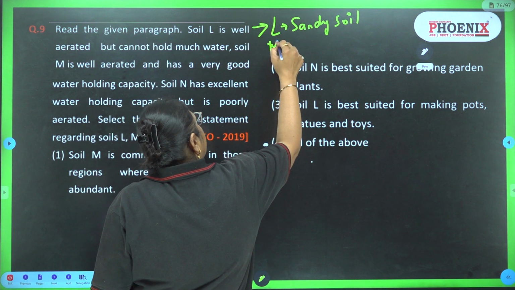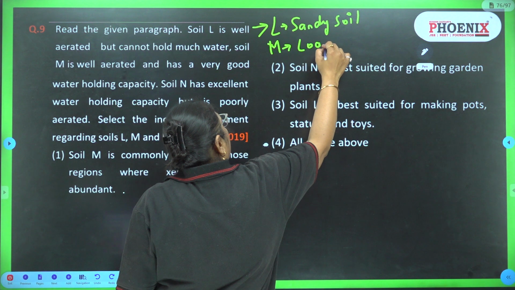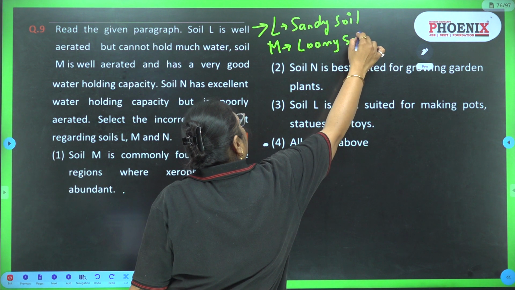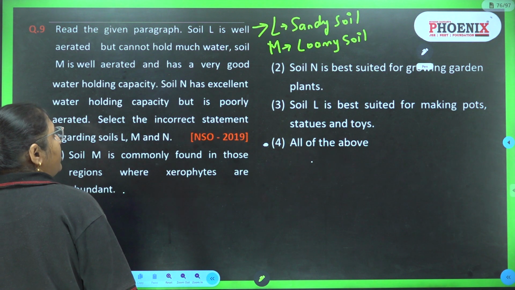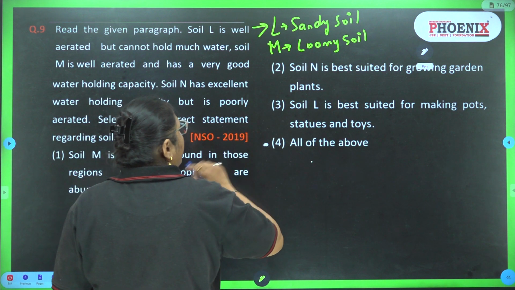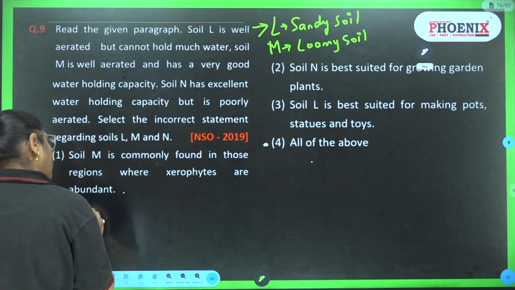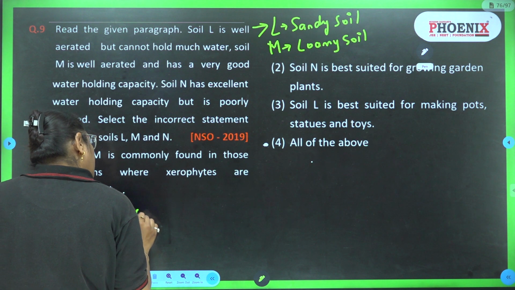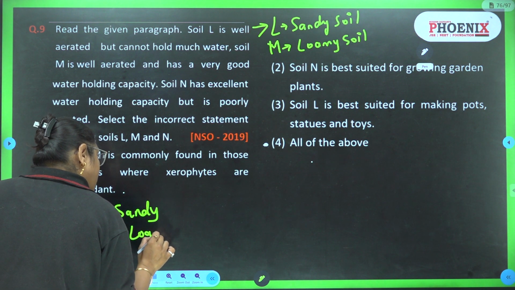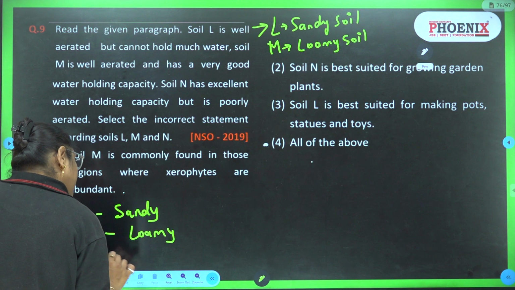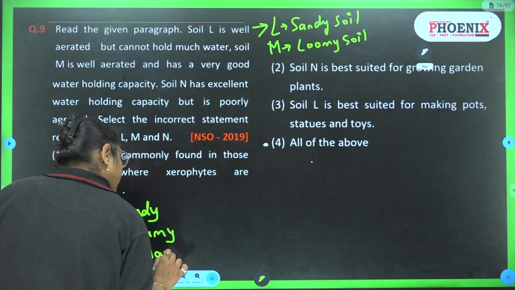So M is loamy soil, and N has excellent water holding capacity but is poorly aerated. Okay, so let me write here, L is sandy, M is loamy, and N is clayey soil.